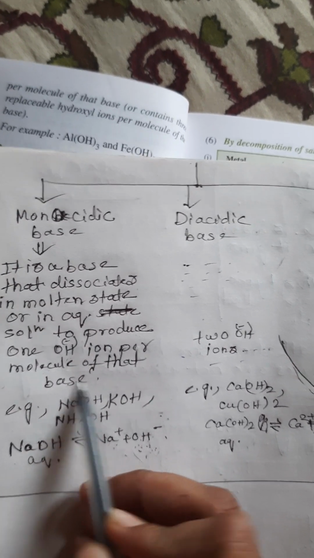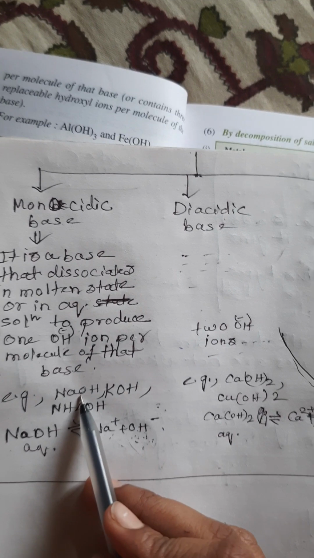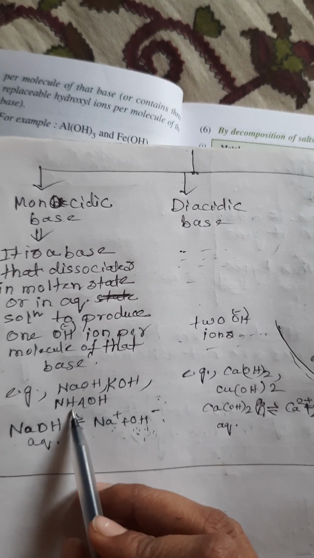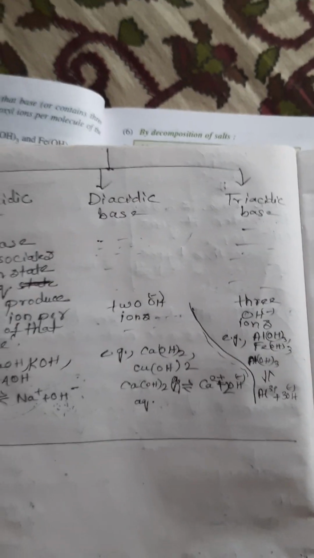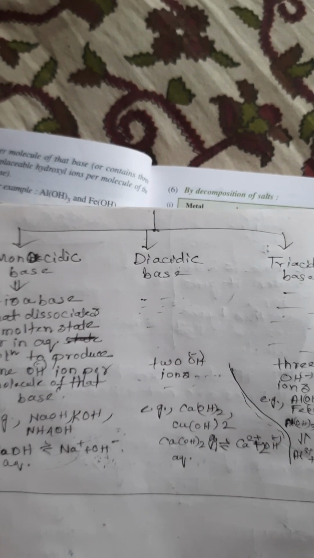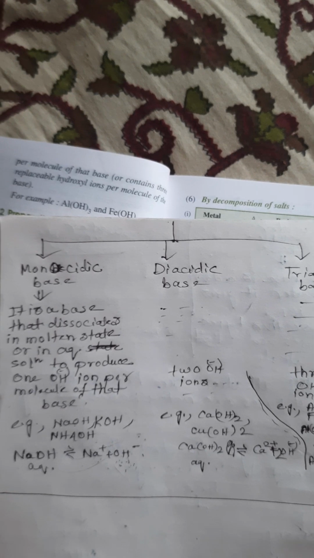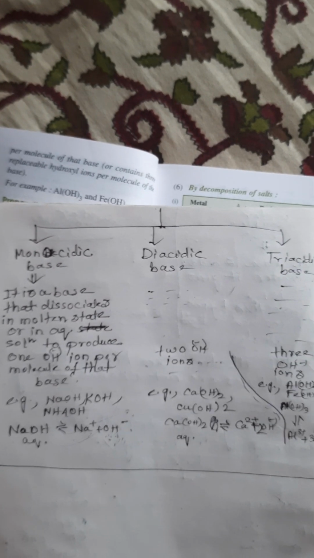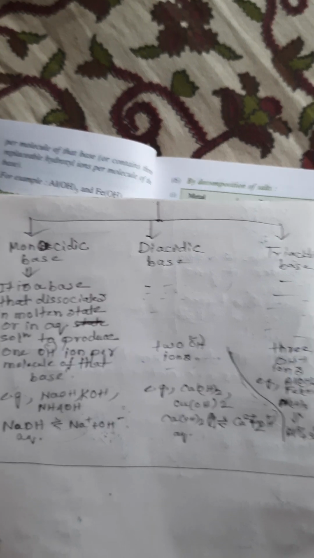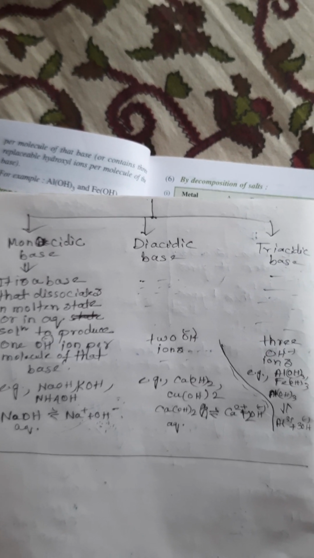Is this clear? Okay, so there are some examples: sodium hydroxide, potassium hydroxide, ammonium hydroxide, they all are examples of monoacidic base. Now second is diacidic base. Diacidic base means it is a base that dissociates in molten or aqueous solution to produce 2 hydroxyl ions per molecule of that base.